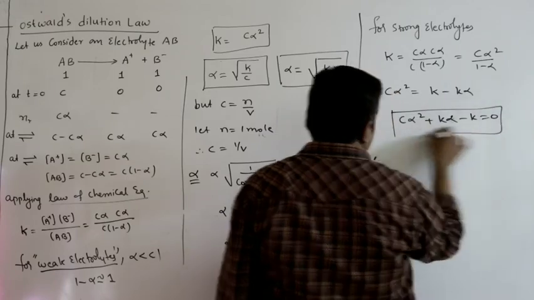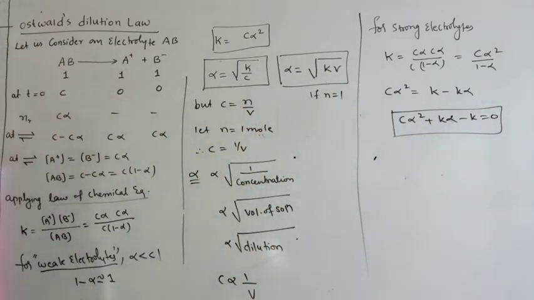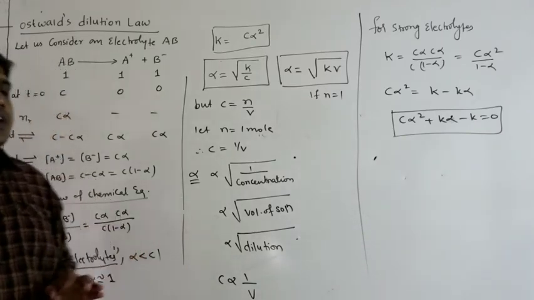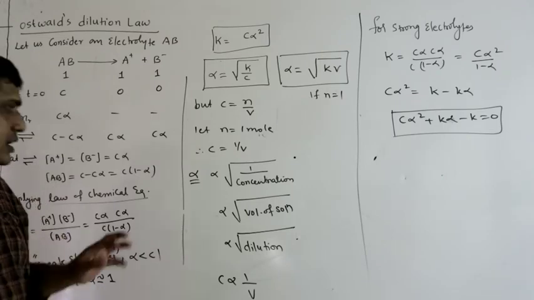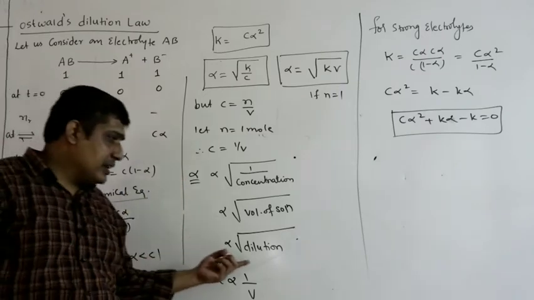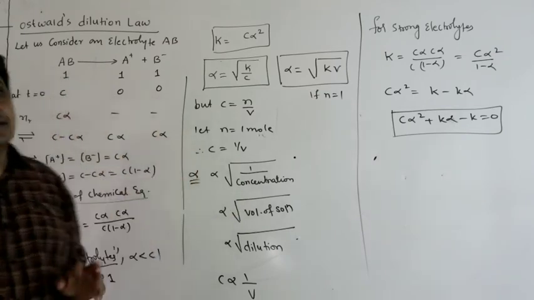This will be the equation it obeys for a strong electrolyte. Once again, the limitation: Ostwald's dilution law is applicable only for weak electrolytes, not for strong electrolytes, and it explains that the degree of dissociation of a weak electrolyte increases with increase in dilution or with a decrease in concentration.